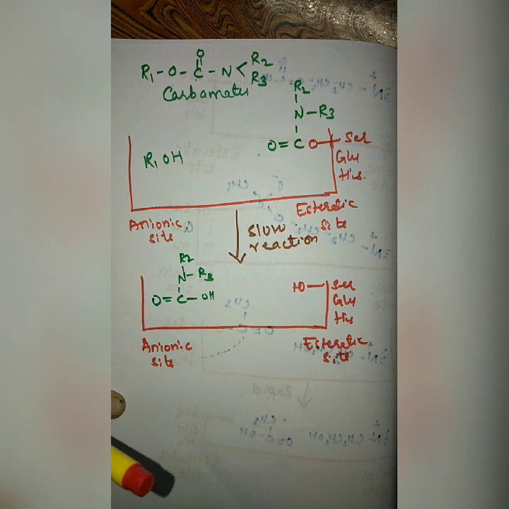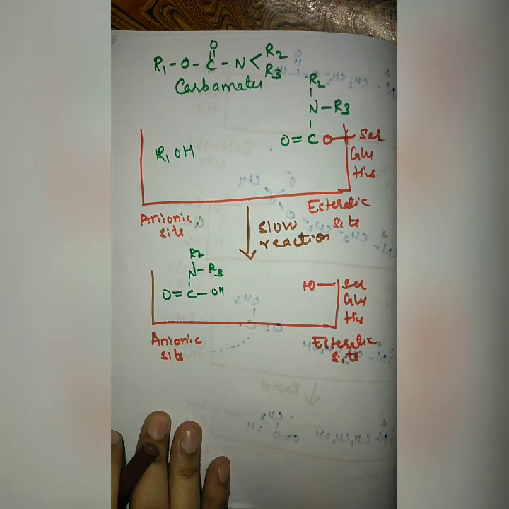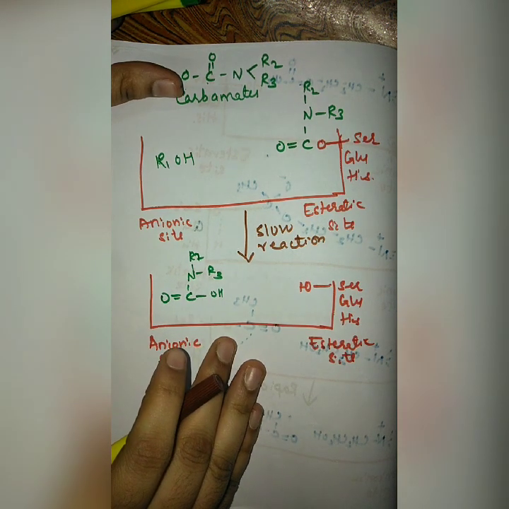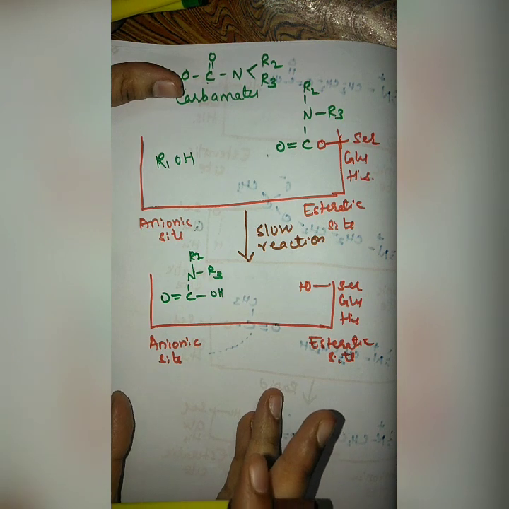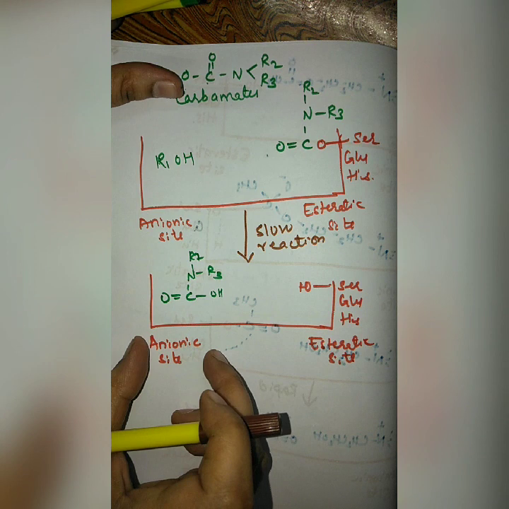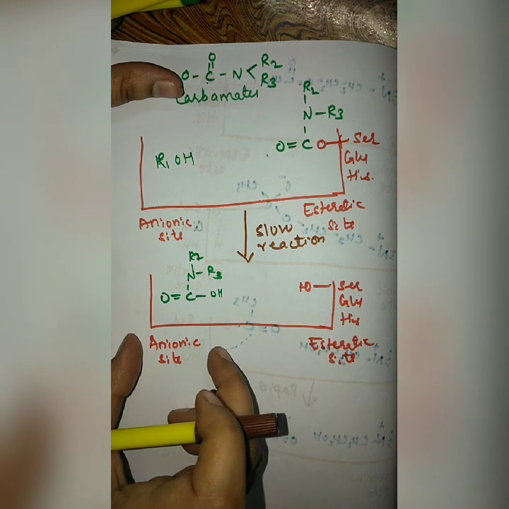Apart from this, one more important thing that you need to know about here is regarding edrophonium. See, edrophonium is able to inhibit the enzyme for nearly 10 to 20 minutes. That means it is interacting only with the anionic site. For 10 to 20 minutes they are interacting with the anionic site, and then they are leaving the enzyme. So in this manner, edrophonium is producing the cholinergic activity for 10 to 20 minutes.